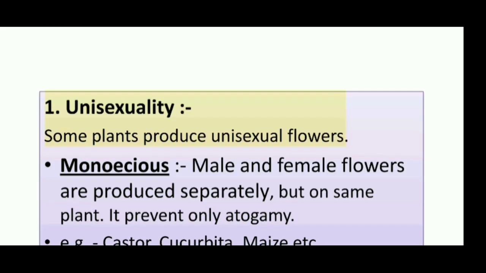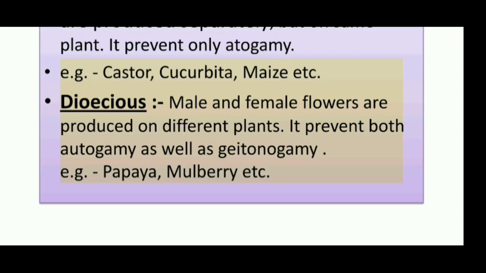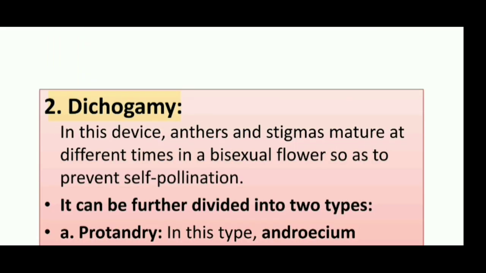1. Unisexuality. Some plants produce unisexual flowers. Monoecious: male and female flowers are produced separately, but on the same plant. It prevents only autogamy, e.g. castor, cucurbita, maize etc. Dioecious: male and female flowers are produced on different plants. It prevents both autogamy as well as geitonogamy, e.g. papaya, mulberry etc.